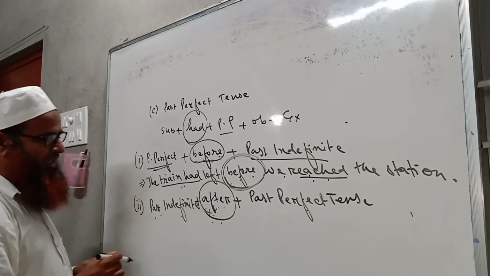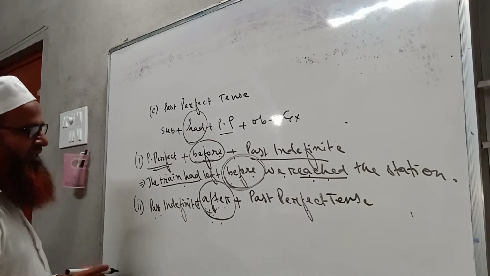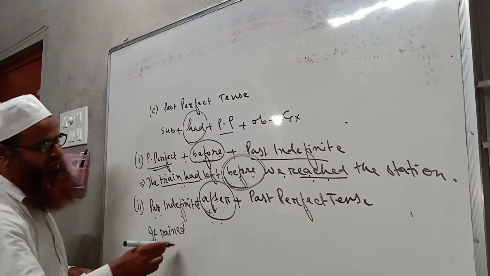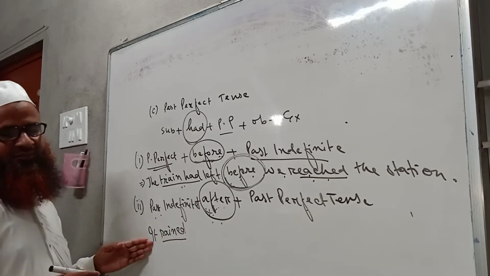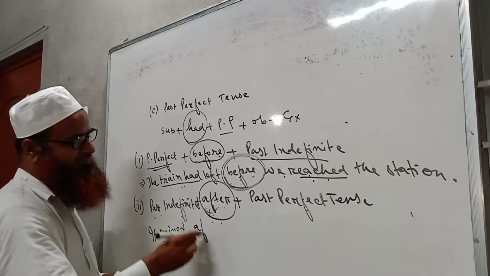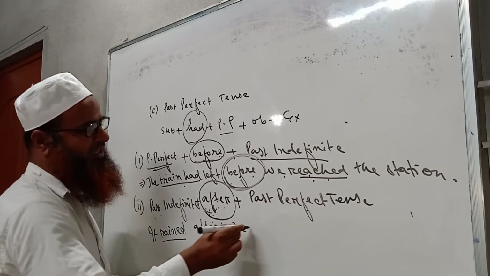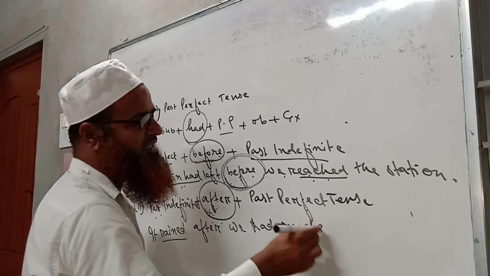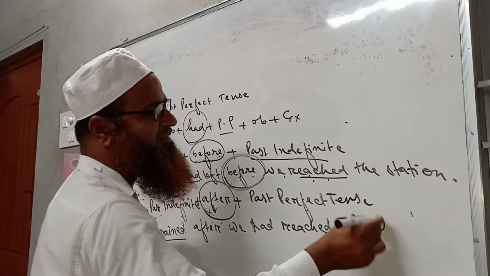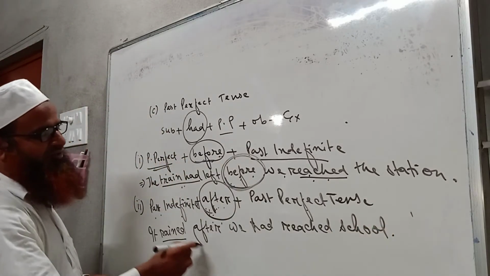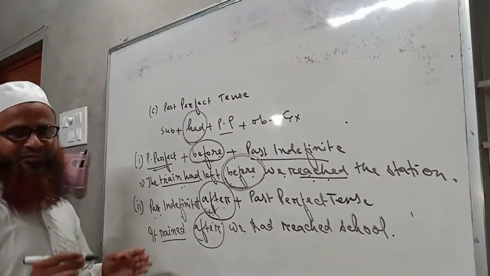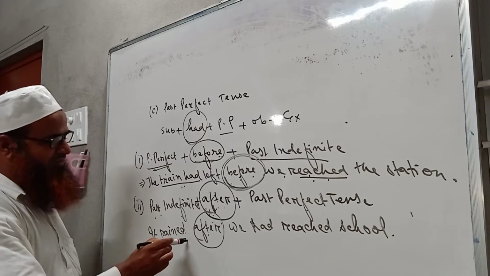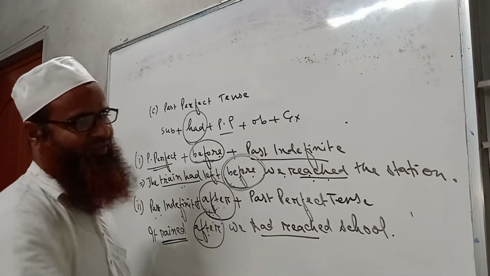So I am writing another example here. It rained. So it is in simple past or past indefinite tense. It rained after we had reached school. This is a very simple sentence where after is present, and because after is here, I have written the first part in past indefinite tense and the second part in past perfect tense.